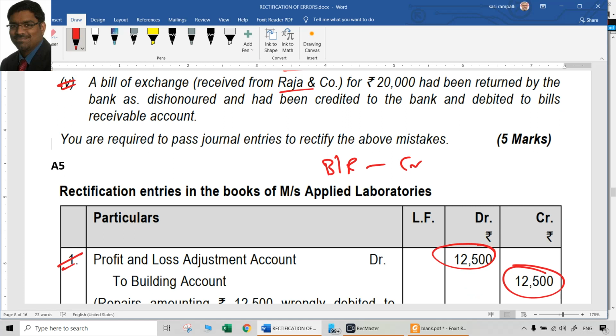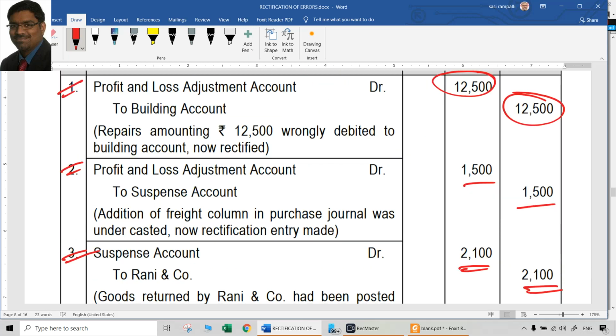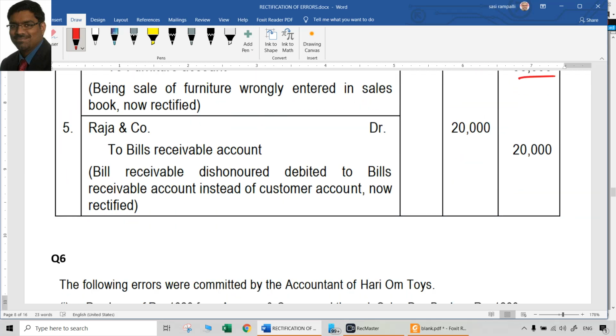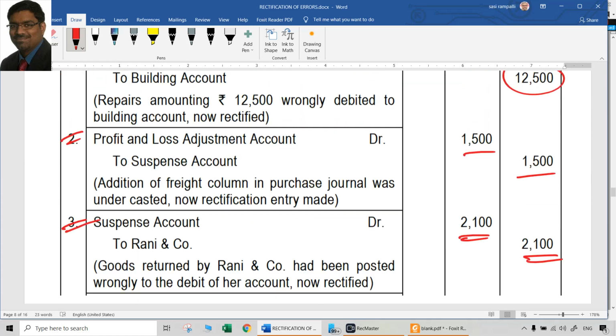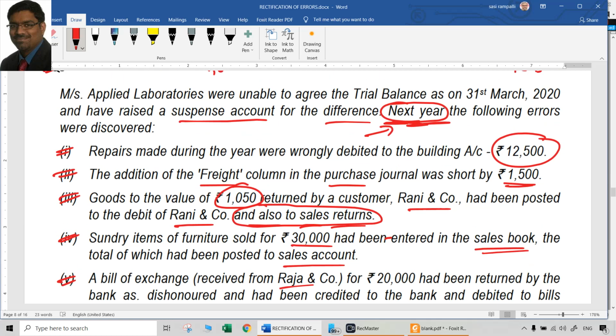Debit is supposed to be given to Raja account, but it was not given. Now we have to give that. So Raja account has to be debited. That's all. That is the entry: Raja account debtor to bills receivable account. That should be the rectification entry, for the same amount, whatever it is, 20,000. So these are the rectification entries to be passed.